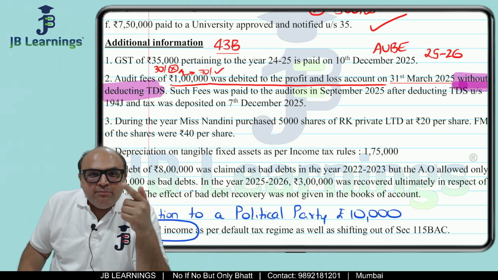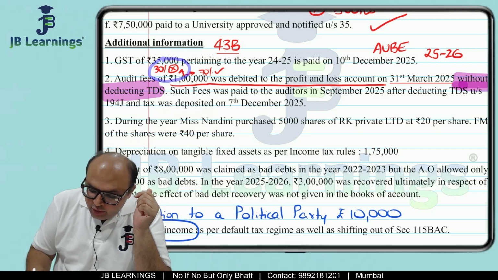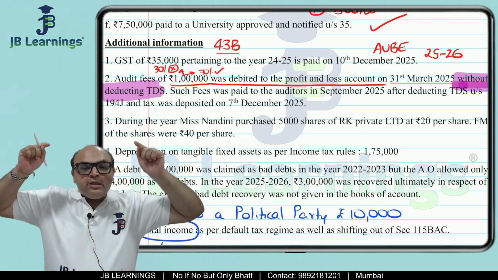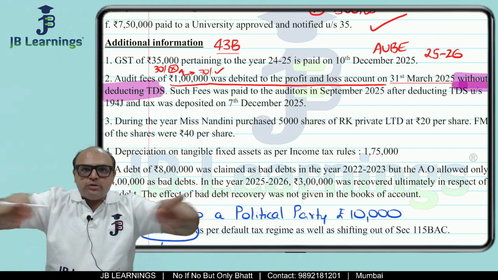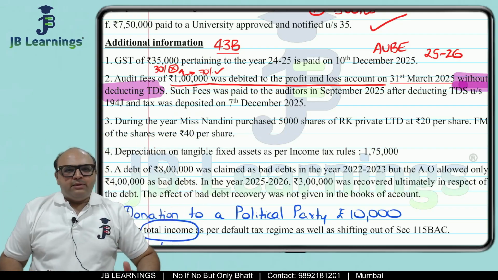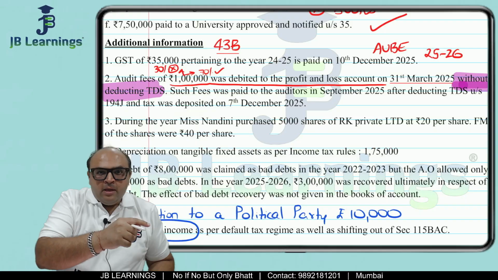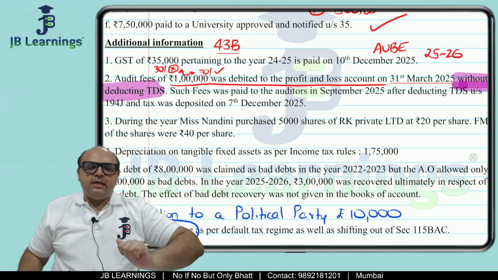What do you mean by temporary disallowance? This 30% must have not been allowed in the last year, but it is allowed in the year in which TDS is deducted and the tax is deposited. I repeat once again, 30% is not allowed in the last year. What is the rule for such type of expenses? This is temporary disallowance.